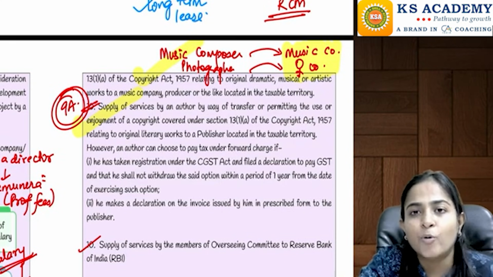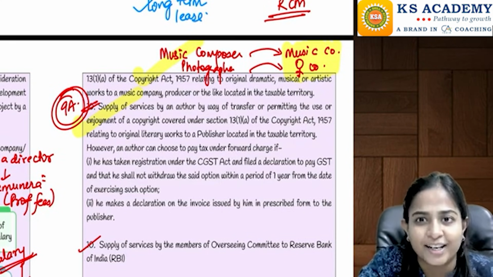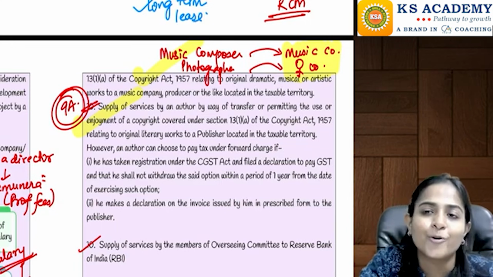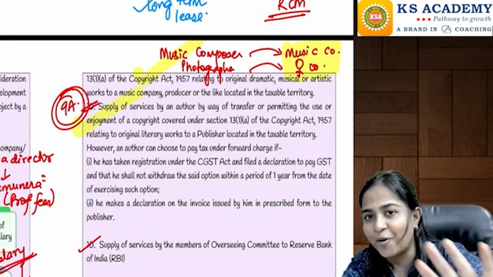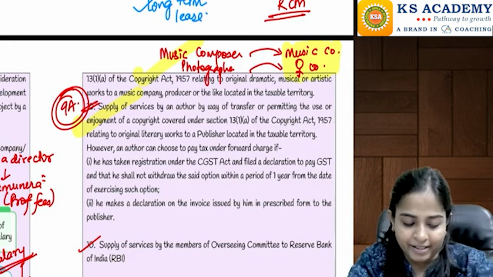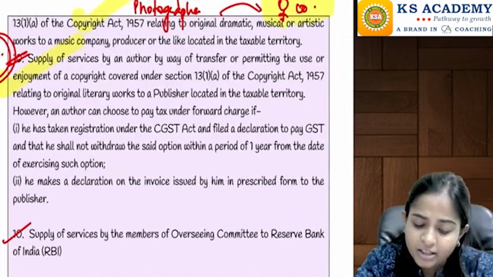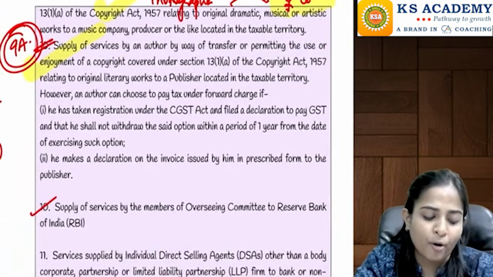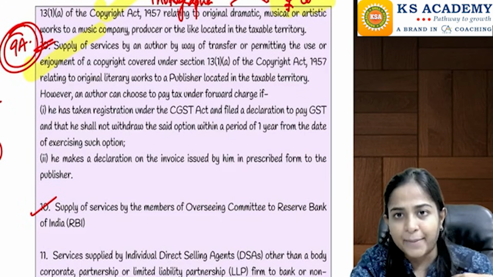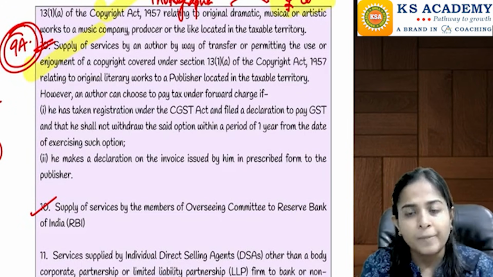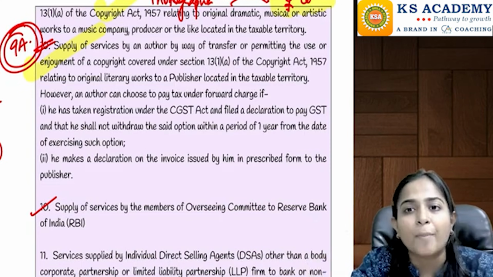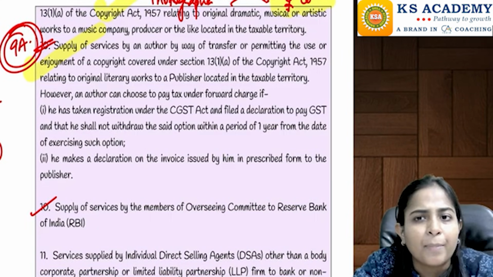Means they are telling whoever is creating this original, you concentrate on your work, you will get your royalty, and the other person will be paying the tax on the same. Similarly for point number 9A, let's say I am an author, I am writing a book, I am the original creator of the same, and now I am giving these rights to a publisher and telling him that you can publish my book.